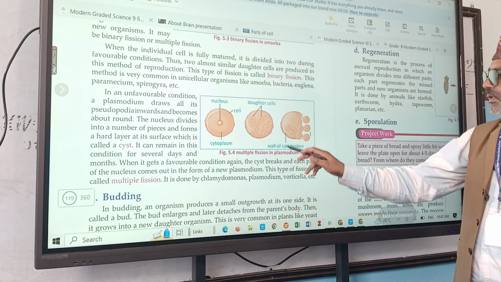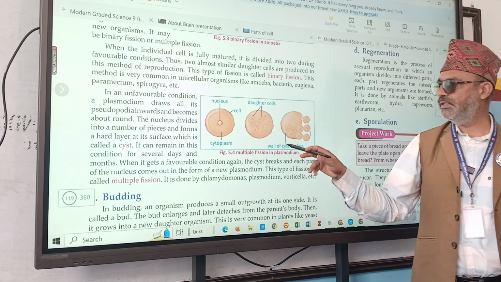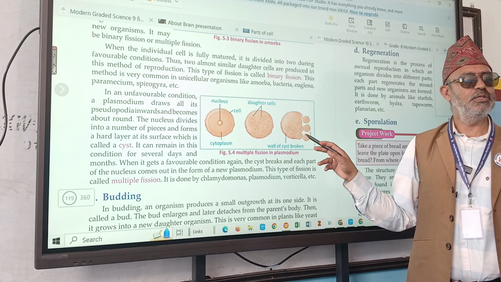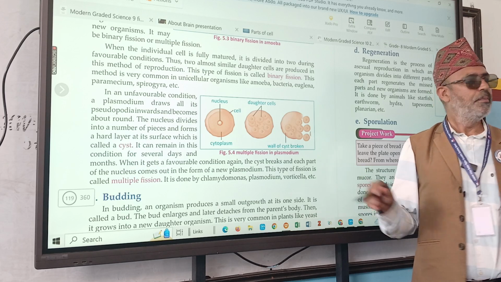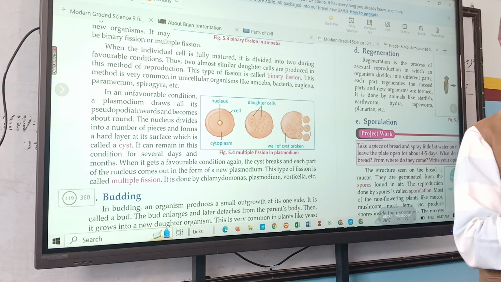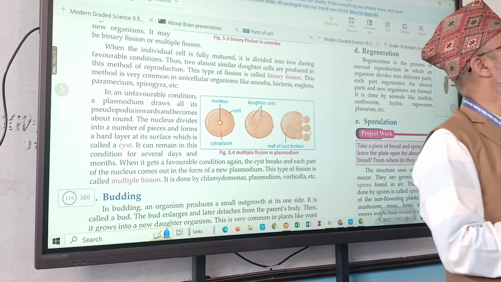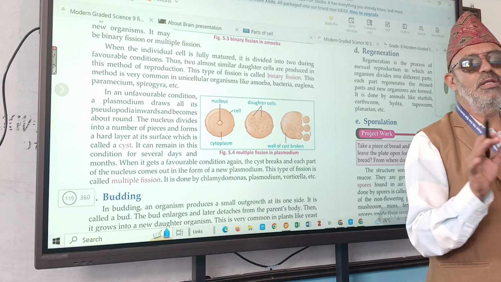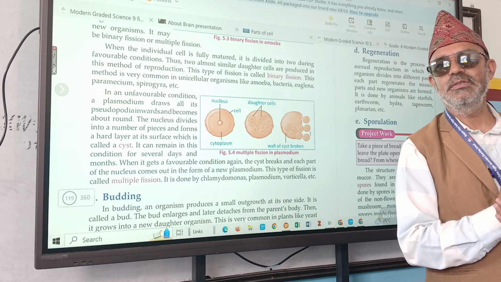Okay, children. This is multiple fission. In multiple fission, one parent cell is here, many daughter cells are here. But here we have to keep in mind, when does binary fission take place and when does multiple fission take place? They do not take place at once.